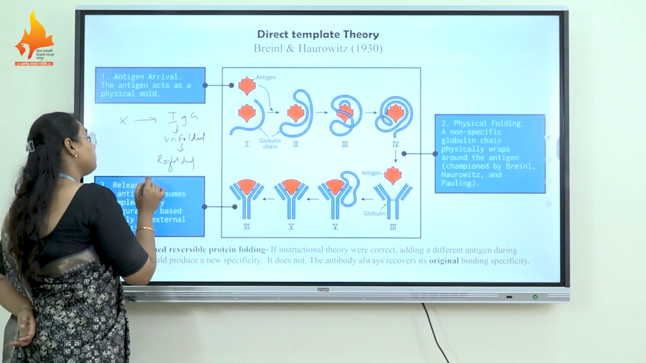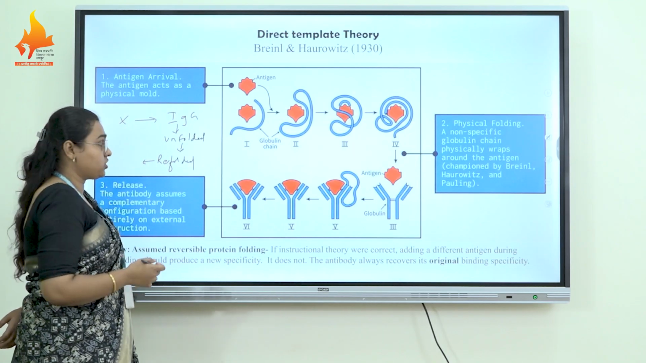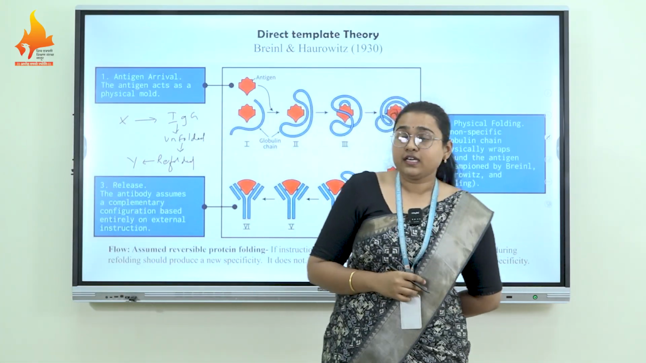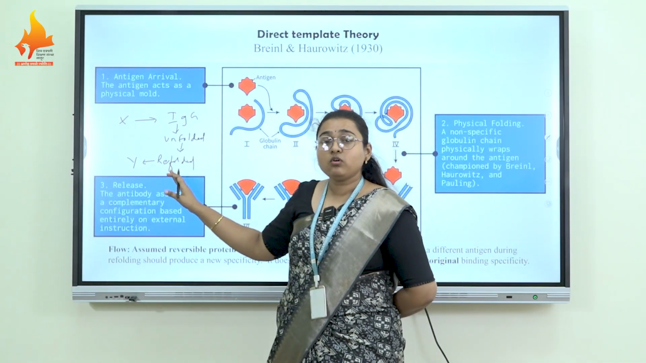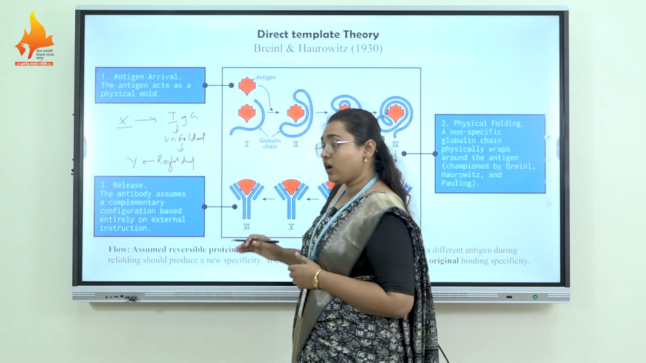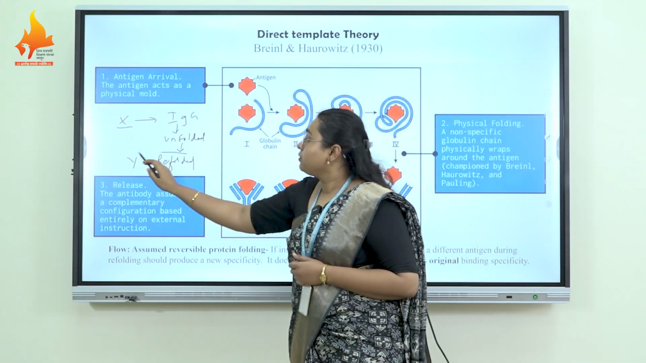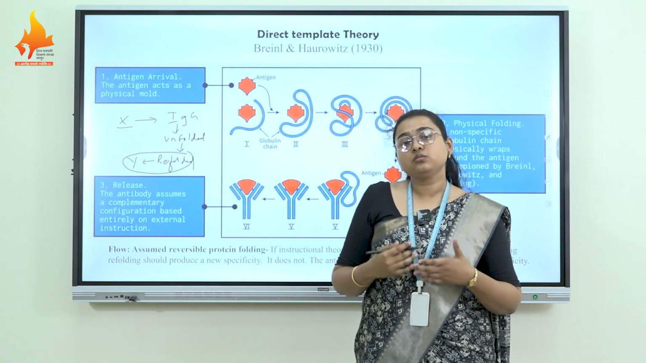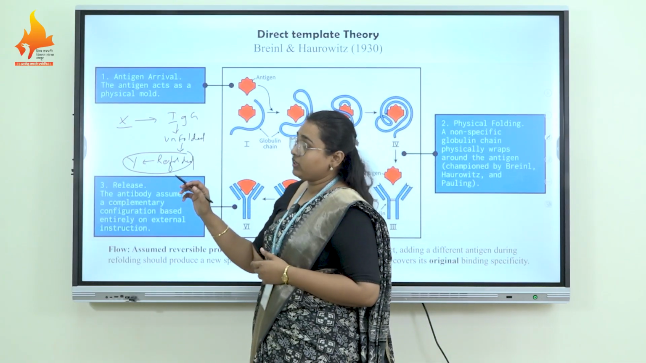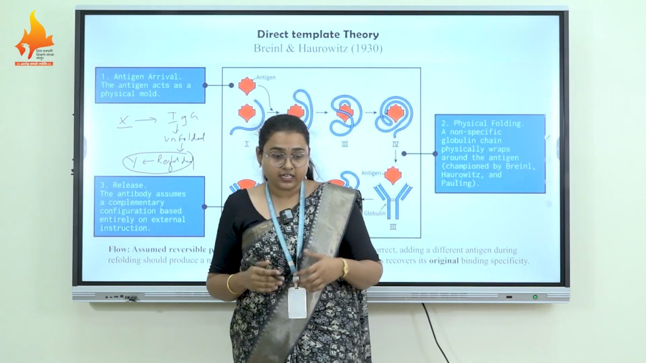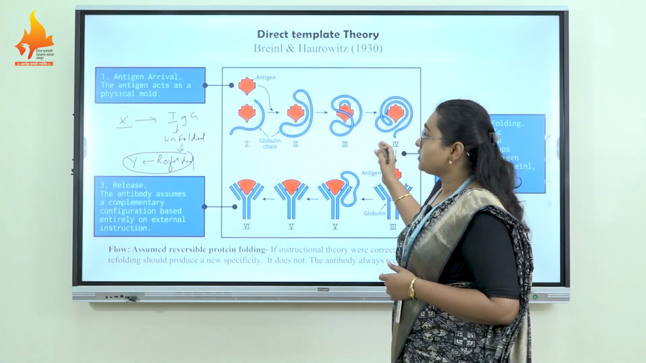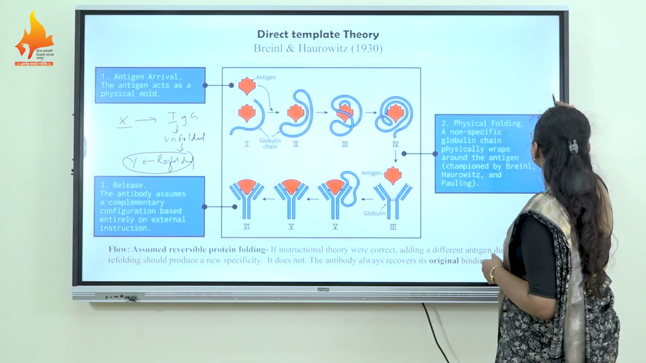Upon refolding, if we introduce a new kind of antigen, suppose that is Y antigen, so what will happen? Here, upon refolding, the antibody regains its original shape, that is against that X antigen. So how does this theory explain this phenomenon? Because at the time of refolding, we introduce a new kind of antigen, but upon refolding, the antibody regains its original structure, regains its original specificity, which is generated against the X antigen. So this kind of theory is also discarded.